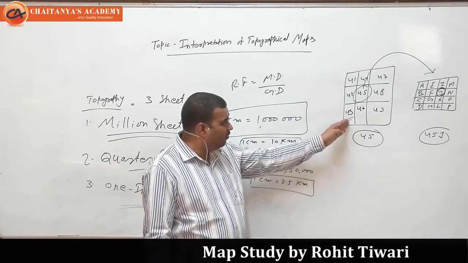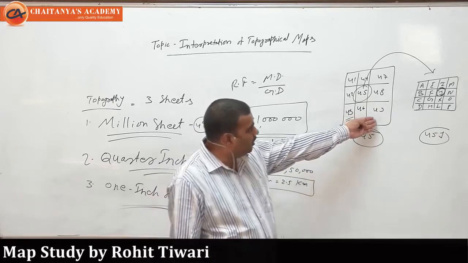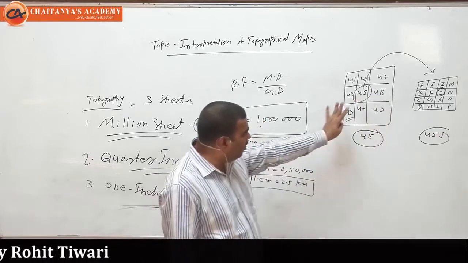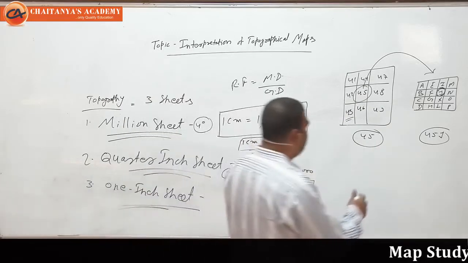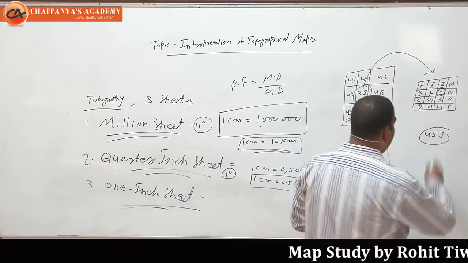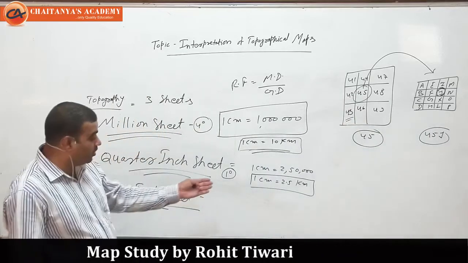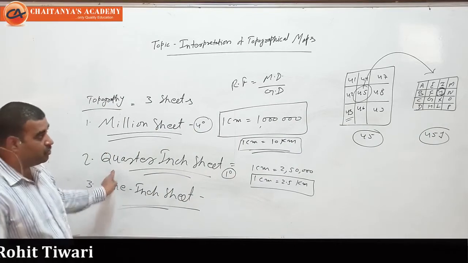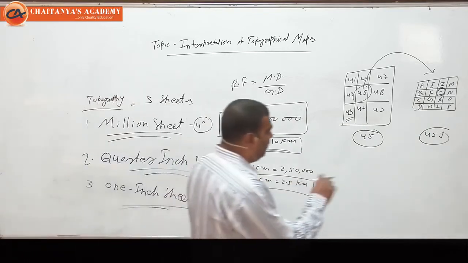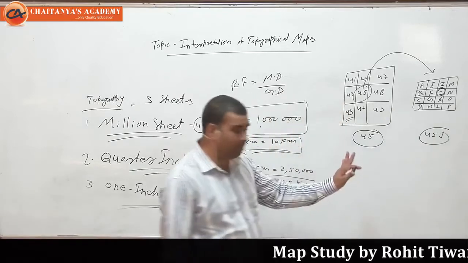Any sheet you can pick: 43 million sheet, Srinagar sheet; 46 million sheet; 49 million sheet; 47. These are all million sheets. If we take any particular million sheet, it is divided into 16 parts, because the next scale, 1 centimeter equal to 2.5 kilometer, is called the quarter inch sheet. The numbering is in the alphabetical system, A to P, in total.